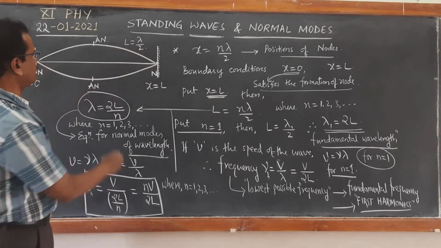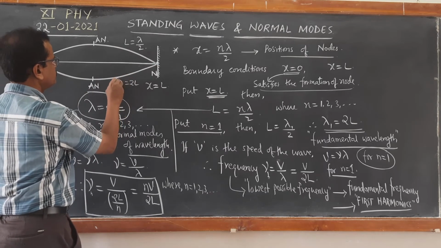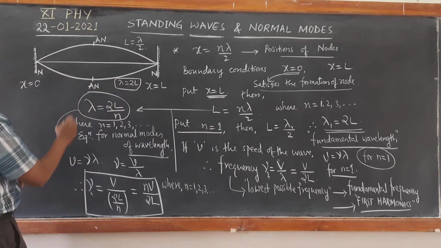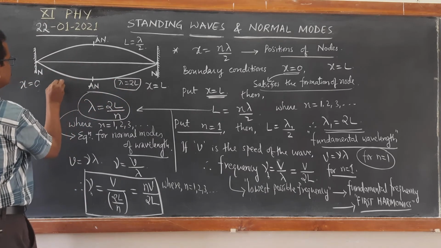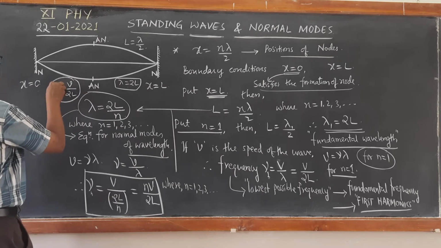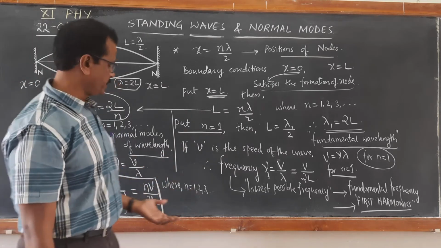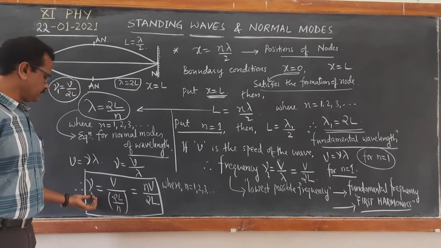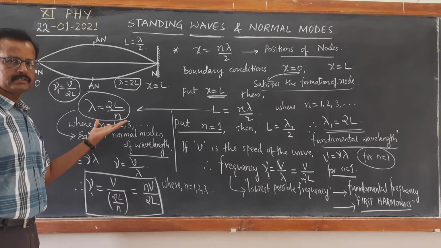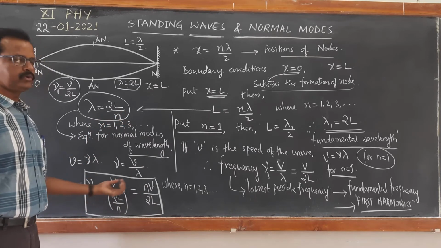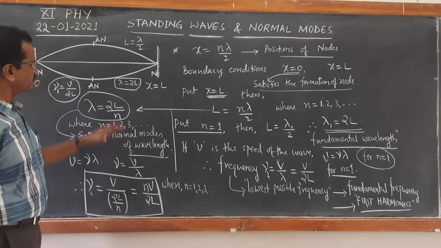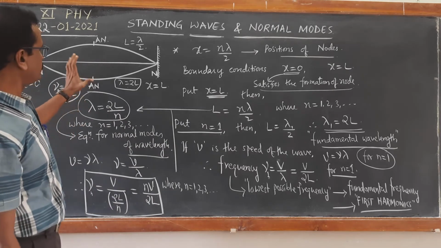That is the possible wavelength. So lambda equal to 2L is the equation for the fundamental wavelength, and the equation for the fundamental frequency is nu equal to V by 2L. So this is the corresponding fundamental frequency. In this way, we can calculate the frequency and wavelength corresponding to the second harmonic, and the third harmonic, and even draw the waveforms of the standing waves.